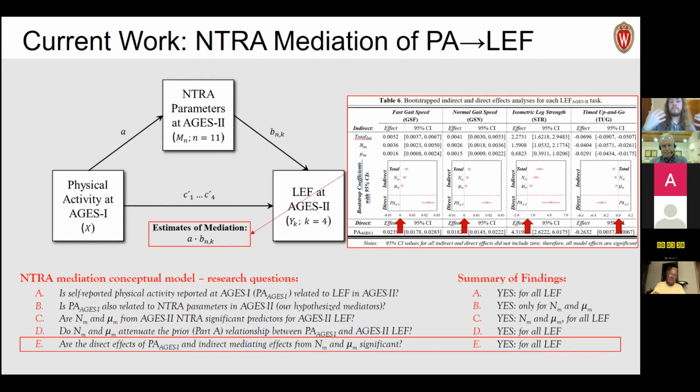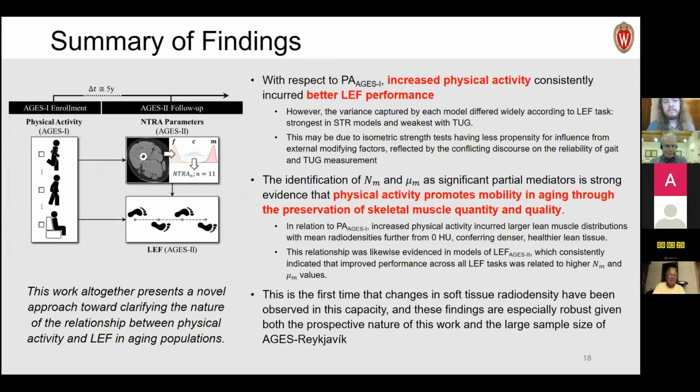So in other words, there's still a significant remaining variance captured by physical activity that NTRA does not capture. Nevertheless, NM and muscle location are significant mediators in this relationship. So the summary of this is that in this particular study, which again is still under review, we found that increased physical activity confers better lower extremity function performance 5 years later. And so this again supports the notion that physical activity protects against deleterious outcomes in aging.